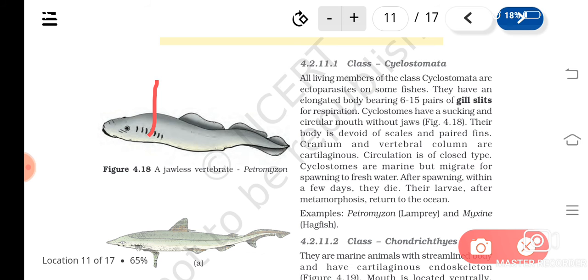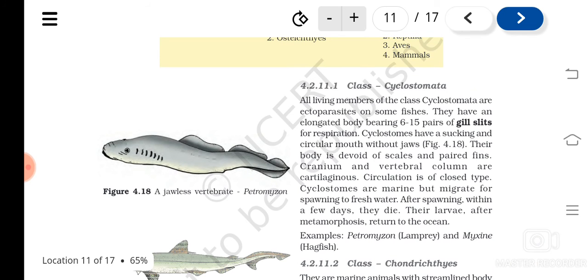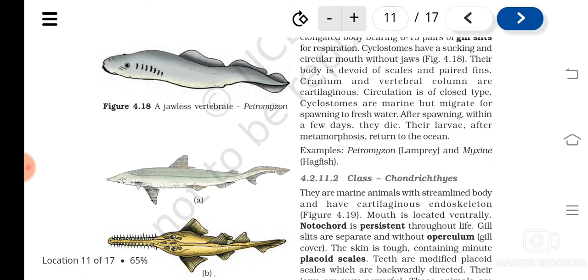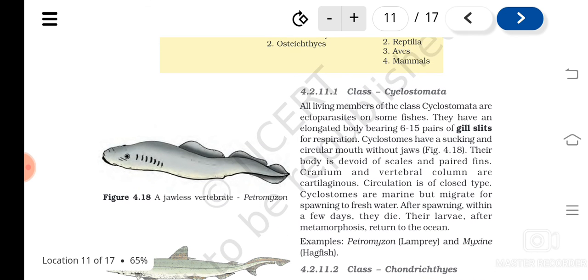So examples of cyclostomata are what? Petromyzon and myxine. Understood? Is it clear? These are examples of cyclostomata. They are jawless animals. They have suckers with which they can suck to the body of the host. Is it clear? Then next,